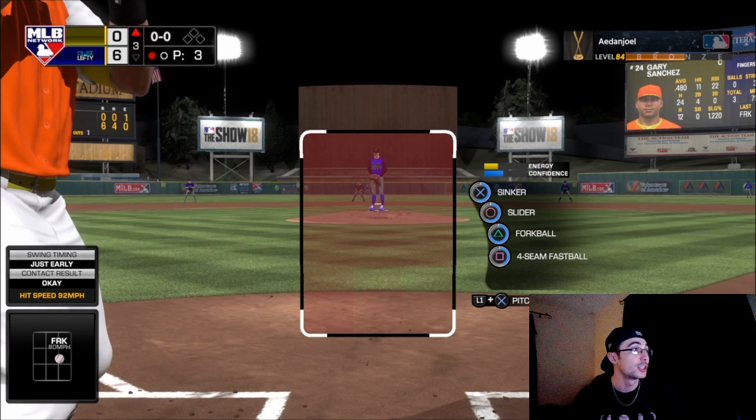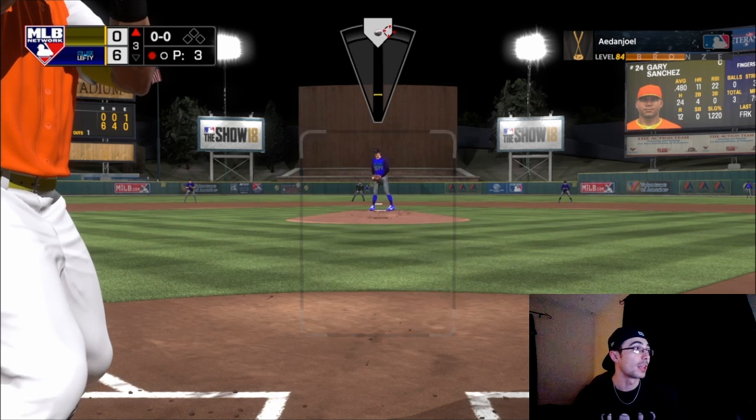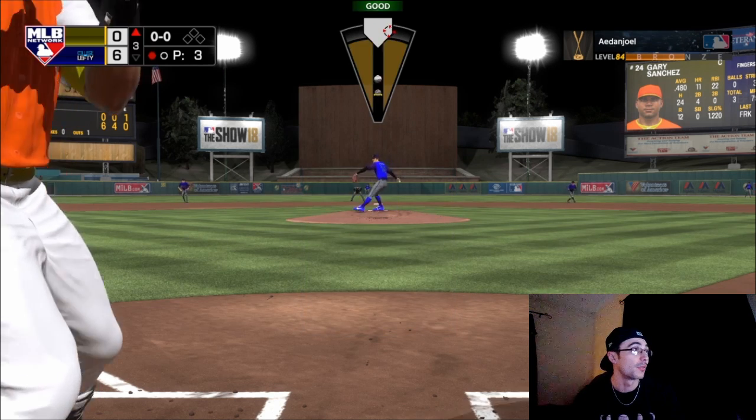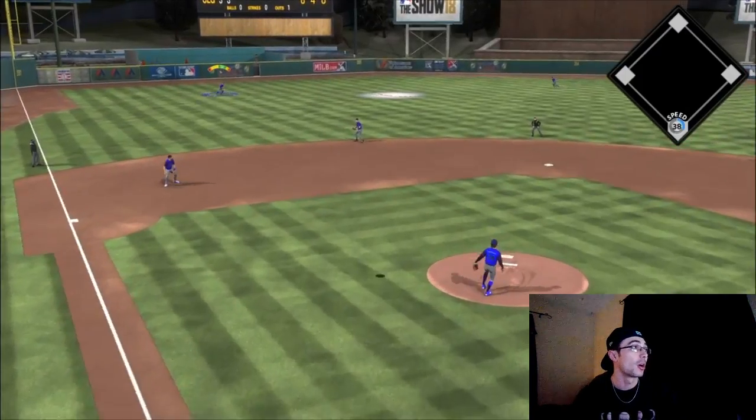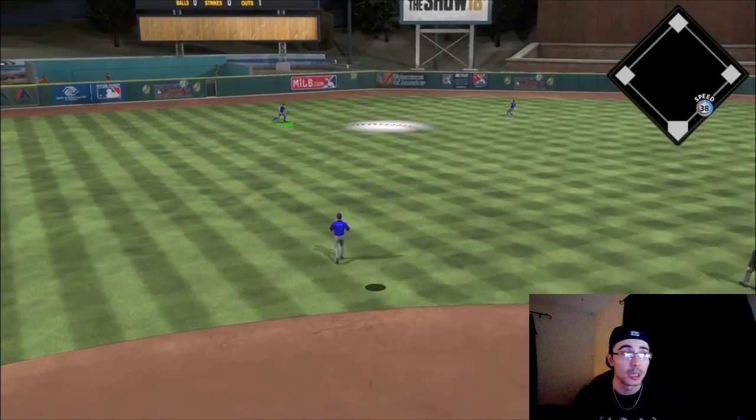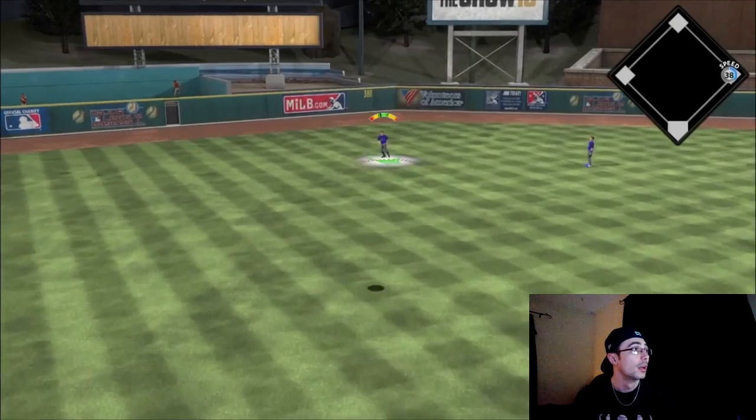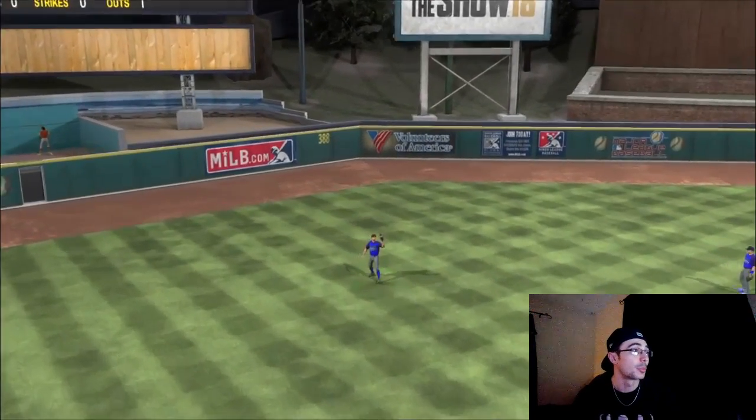Brings up Gary Sanchez, and I have in Raleigh fingers. I went ahead and left him in because of the fork ball. I threw the fork ball and got Gary Sanchez on the first pitch there. He flies out to left field. And Ted Williams is gonna make the play there.